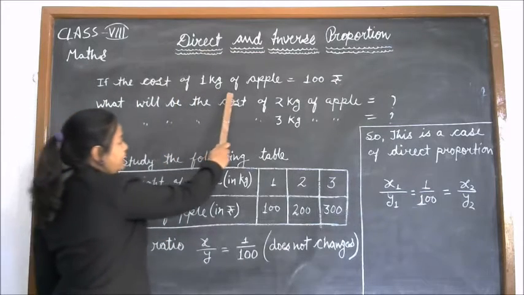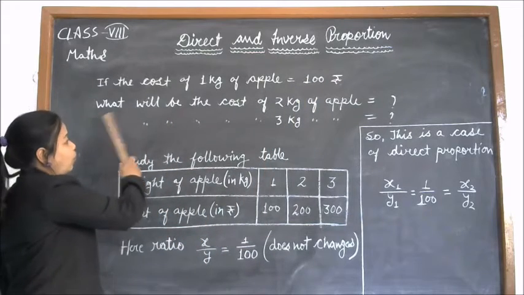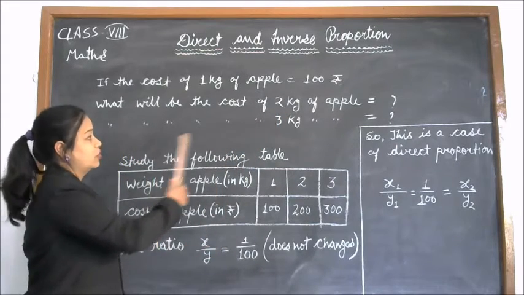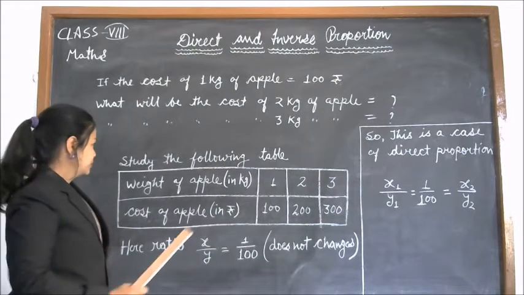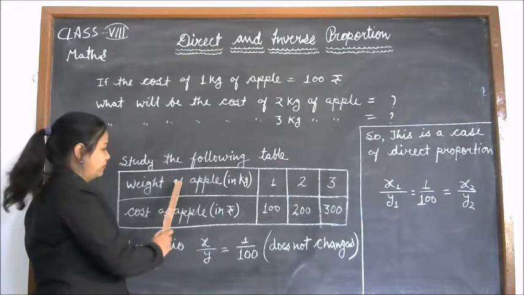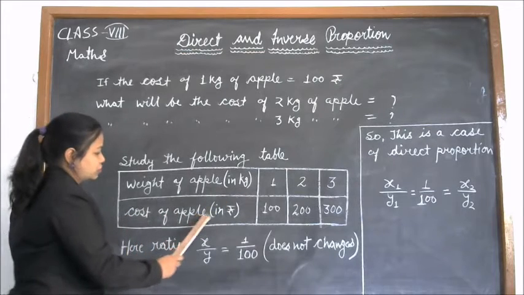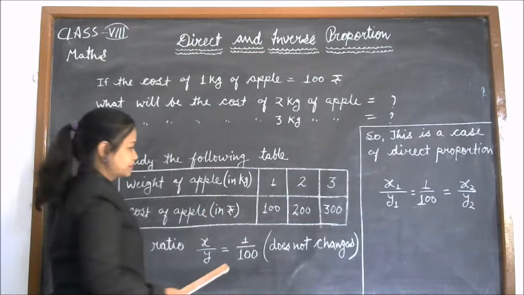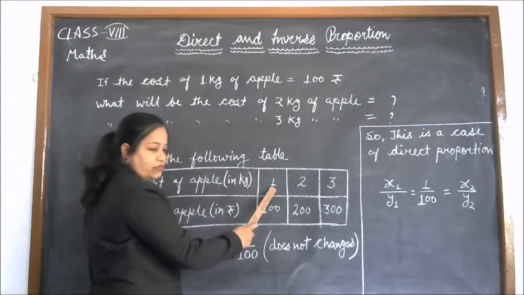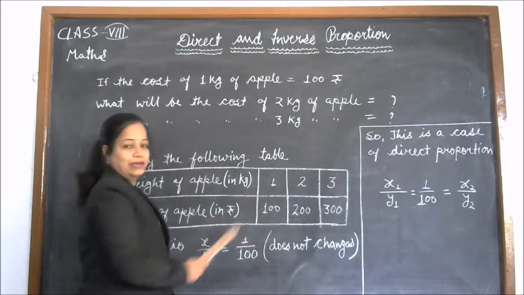If the cost of 1 kg of apple is 100 rupees, then what will be the cost of 2 kg of apple? And what will be the cost of 3 kg of apple? Study the following table. Here we have 2 rows. In one row we have weight of apple in kg, and in the second row we have cost of apple in rupees. And we have 4 columns. In the second column we have 1 kg of apple, and the cost of 1 kg of apple is 100 rupees.